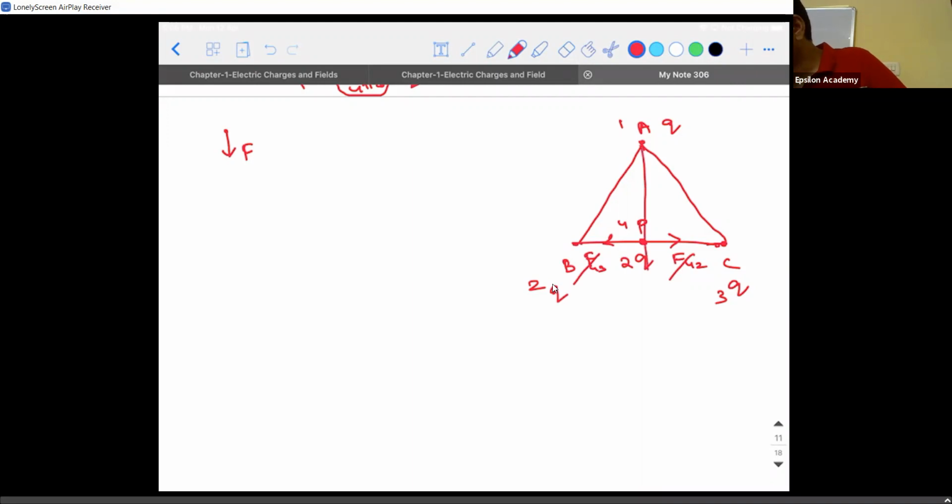So one force that will exist is in the downward direction. In this case, it is not zero. Rather, the answer will exist in the downward direction. Means 2Q will start moving in the downward direction. That is the meaning. Okay. Is that clear? Yes. So if you want the mathematical part, that we can see it in the next class. Okay. So we'll end the session with this.